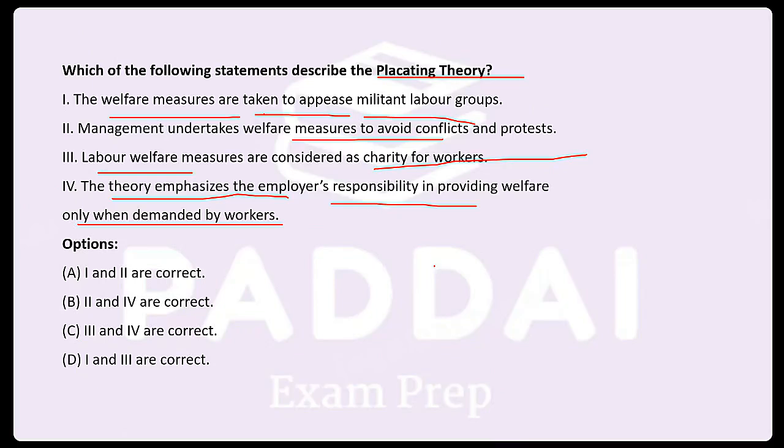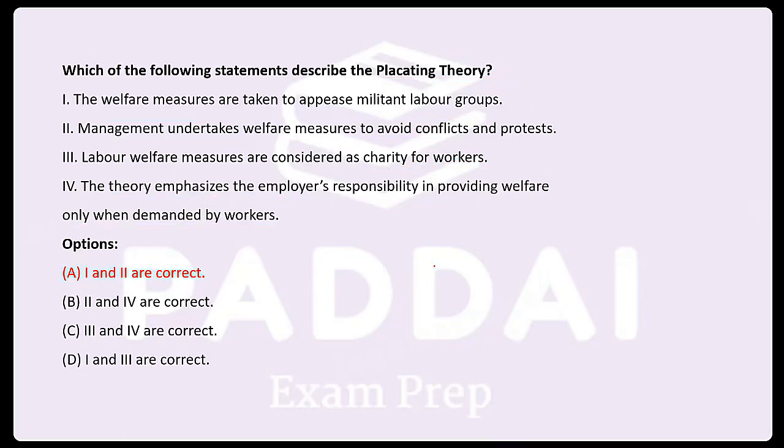Correct answer is option number 1 and 2. Labor welfare is not charity. Placating theory says that the employees are now aware. They know their rights, and to achieve those rights, they are ready to go to any extent. This leads to their militant nature. They strike, they go against the employer. So in order to appease them, to calm them down, the welfare facilities are provided so that there is no unnecessary conflict and protest.